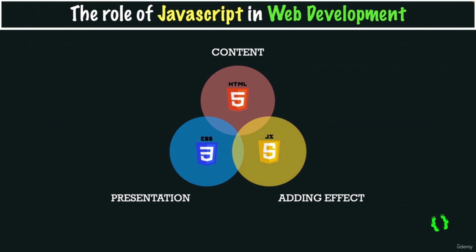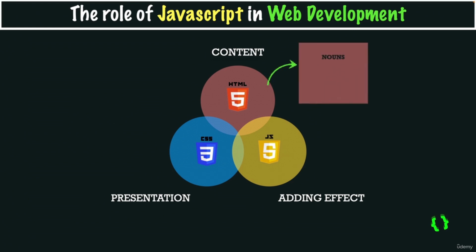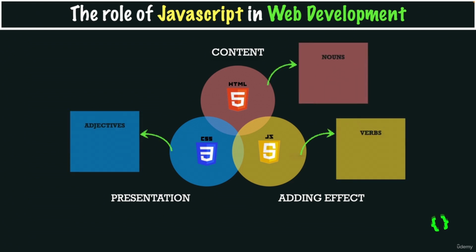Now we can also use the analogy of nouns, adjectives, and verbs to make this separation of roles a bit easier to understand. So in this analogy, HTML represents the nouns, for example, saying that the P element is a paragraph, and so paragraph is the noun here.